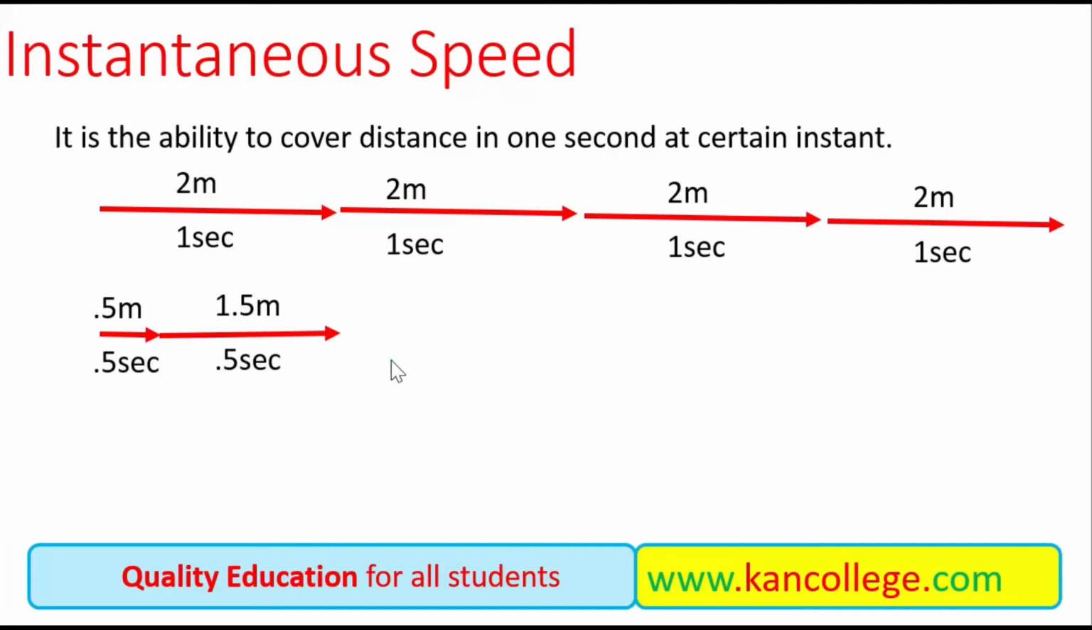Furthermore, in the next half second it may cover a distance of 1.4 meters, and in the next half second it may cover a distance of 0.6 meters. It means again it has covered a distance of 2 meters per second, but its instantaneous values of speed are not the same. 2 meters per second is not the speed at every instant over here.